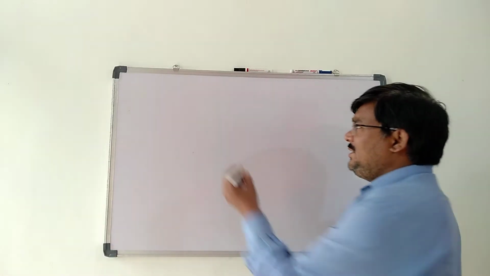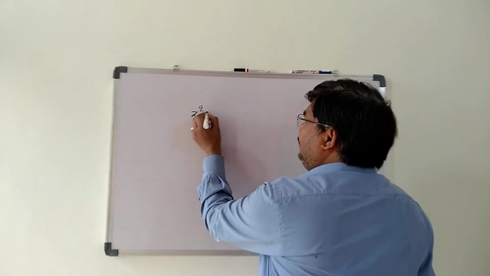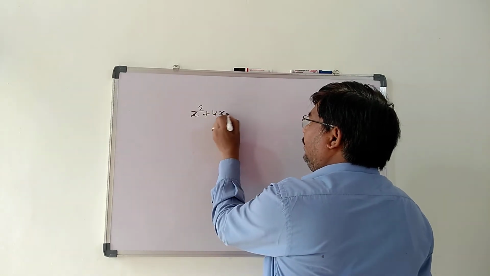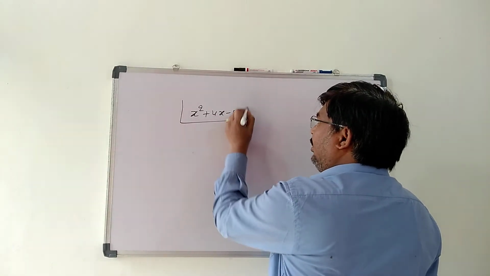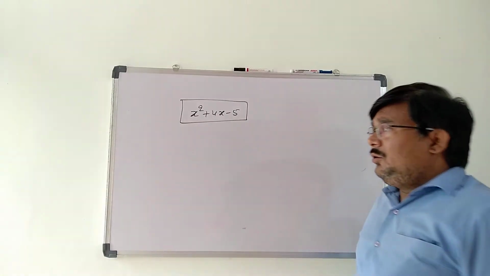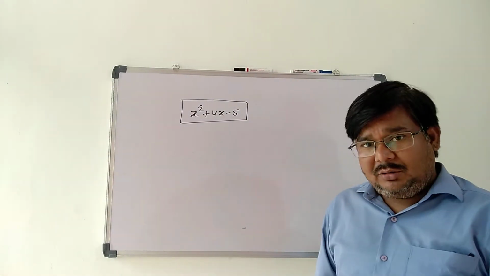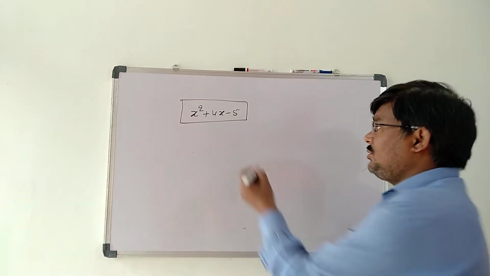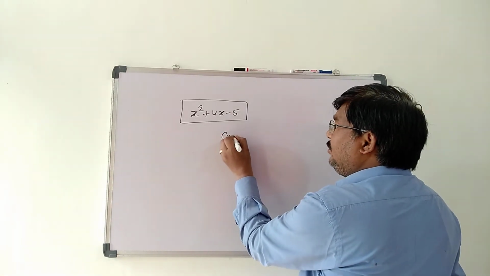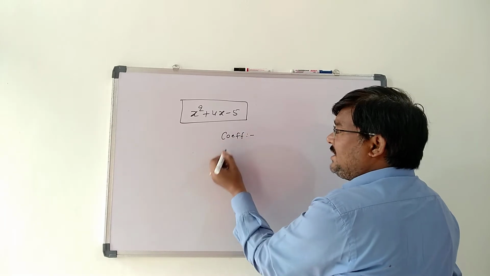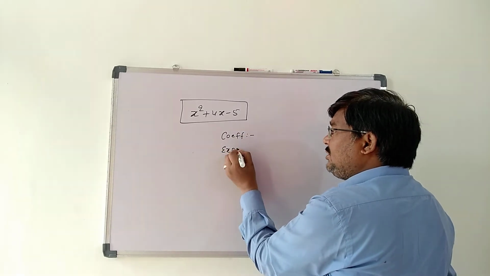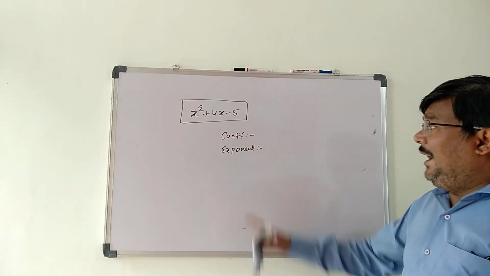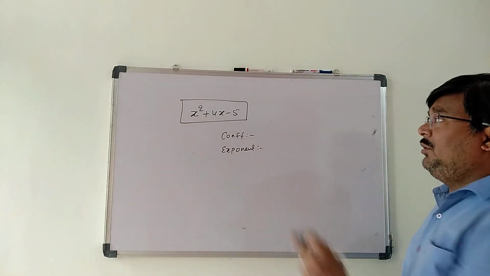Taking another example, x square plus 4x minus 5. To find whether it is a polynomial or not, we have studied that it should follow two rules. The first is the coefficient of each term and the second is the exponent of each term. Coefficient should be a real number and exponent should be a whole number.